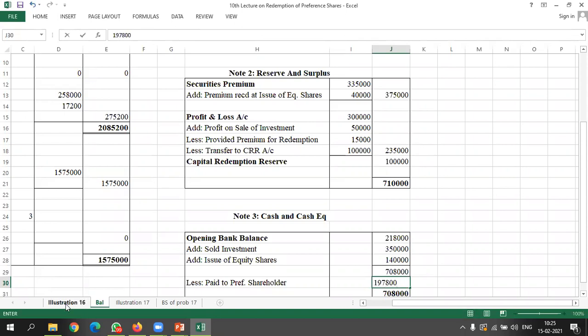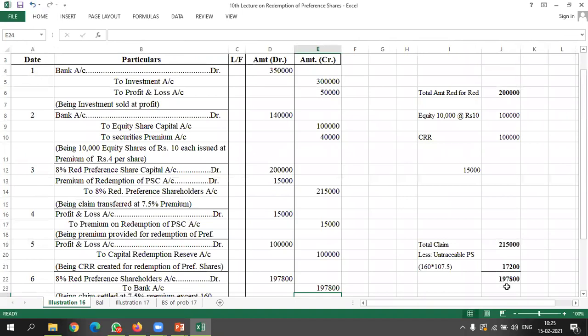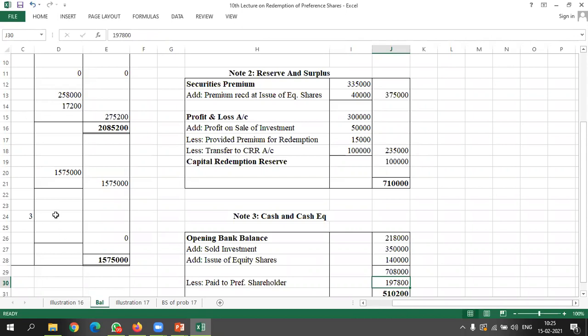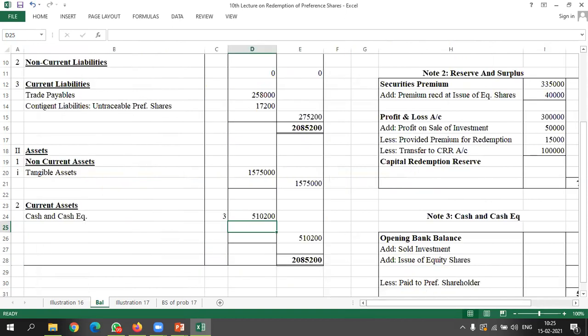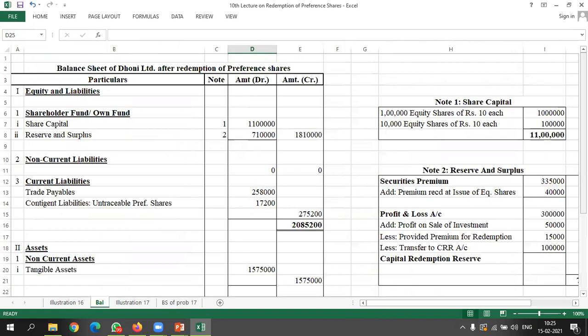Let's verify the figure from here. 1,97,800. So we have written 1,97,800. So in bank we have a balance of 5,10,200. So our asset side also gets the same amount which we have on the liability side. Therefore, our balance sheet got tallied. Let's have a look at the entire balance sheet here. So I think there is no problem.